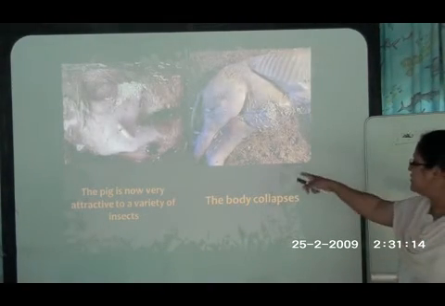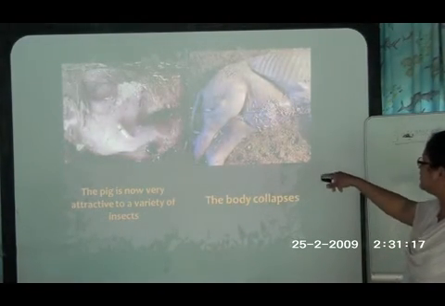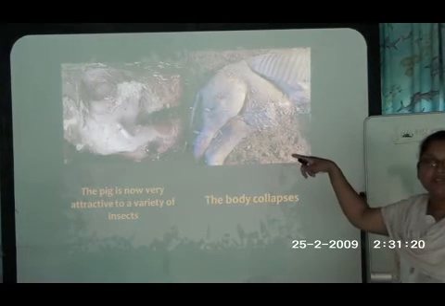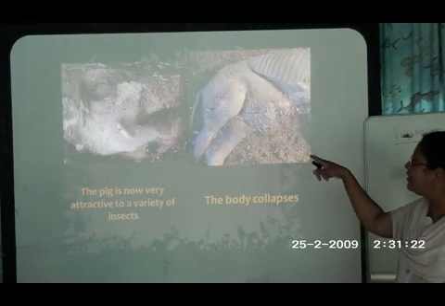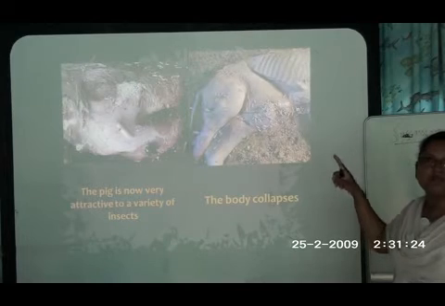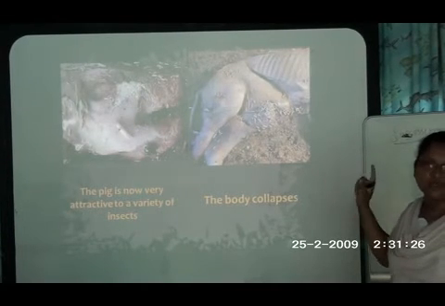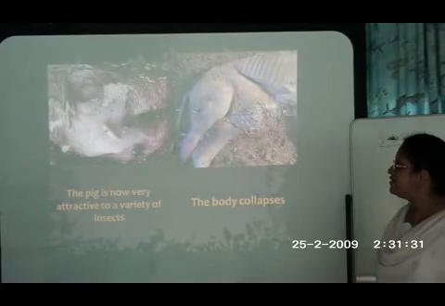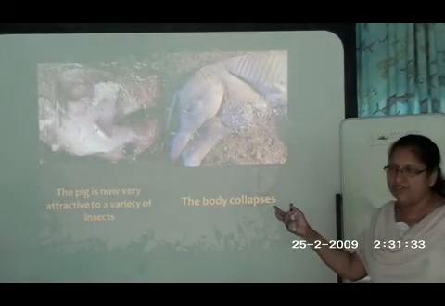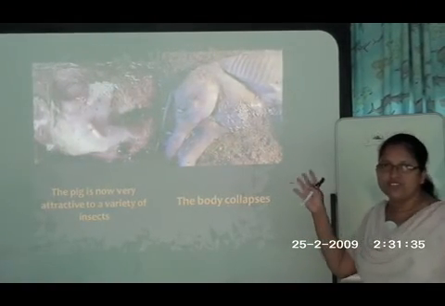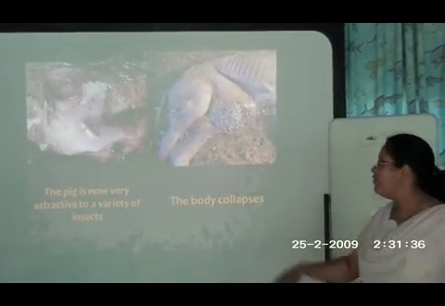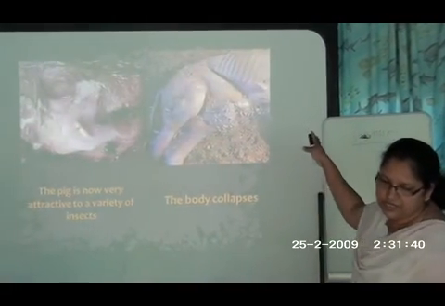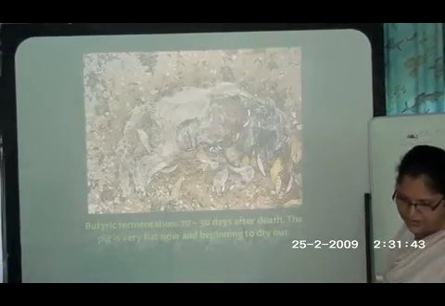Here, the pig is now very attractive to a variety of insects. You can see several different kinds of insects are there. It seems that when forensic investigators calculated, at one point there can sometimes be more than 200 different species of flies found on a dead body which is exposed outside. So it depends upon the stage of putrefaction. The types of flies which are attracted will also vary. And the body collapses. You can see as the gases and liquid escape from it, the body starts collapsing.